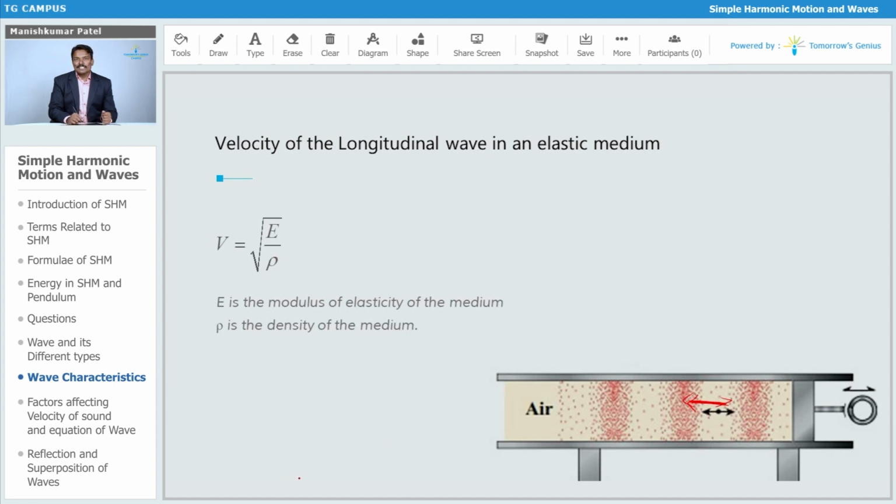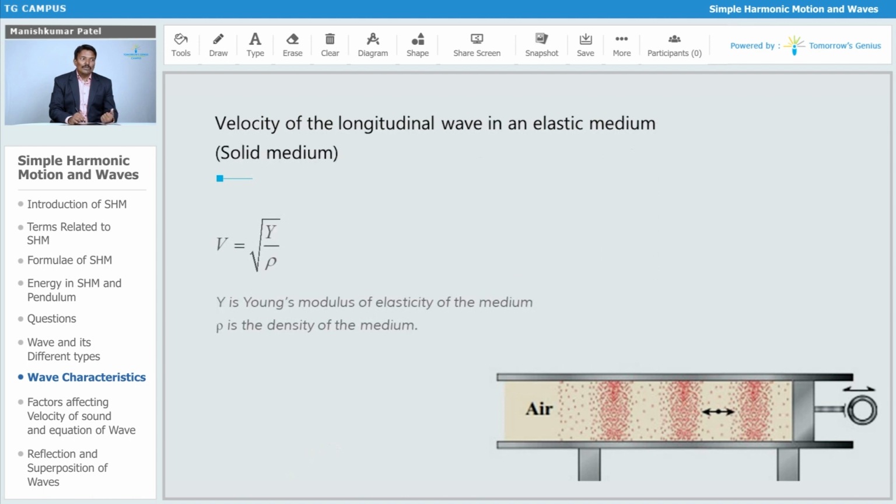E is the modulus of elasticity, that is the Young modulus, or, if you remember, the bulk modulus or the modulus of rigidity. That is what we can say for this formula. Again, the velocity of a longitudinal wave in a solid elastic medium, consider a bar, an iron bar or steel bar. How do we find the velocity for it? V is equal to square root of Y upon rho, where Y is the Young modulus of elasticity and rho is the density of the medium. The square root of that ratio gives you the velocity.